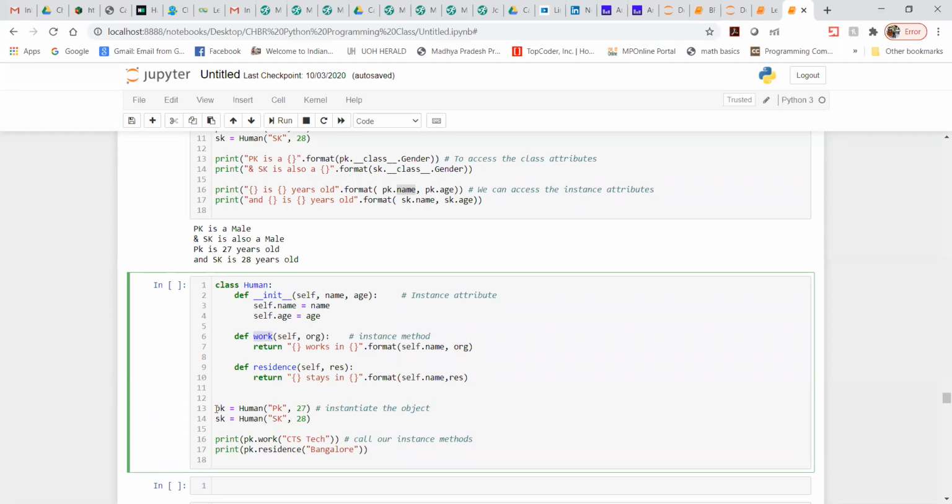So I need to use the object name, like pk is my object. So I am going to write here object, and then I'm going to call dot work. Dot work is my method which is being used here. So this is the entire method, known as the work method. This one is for the residence method.